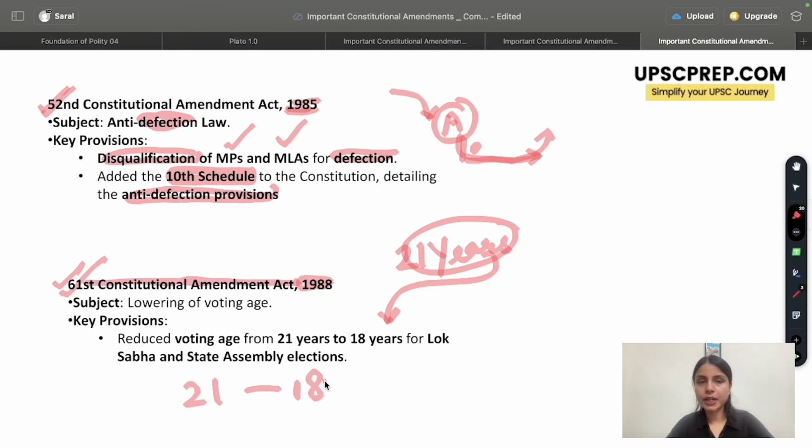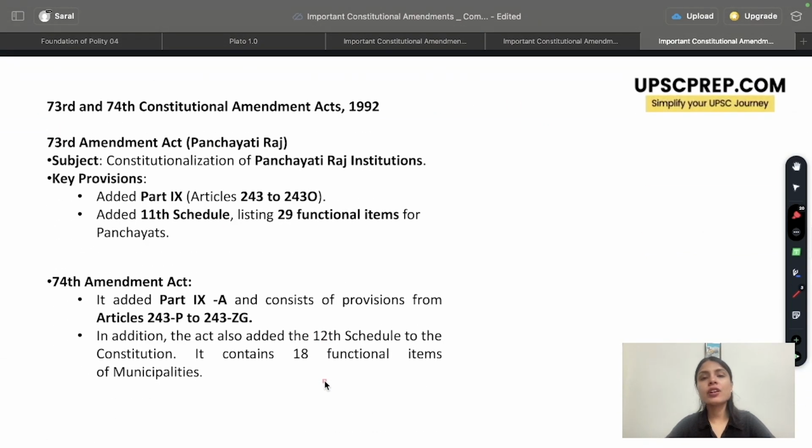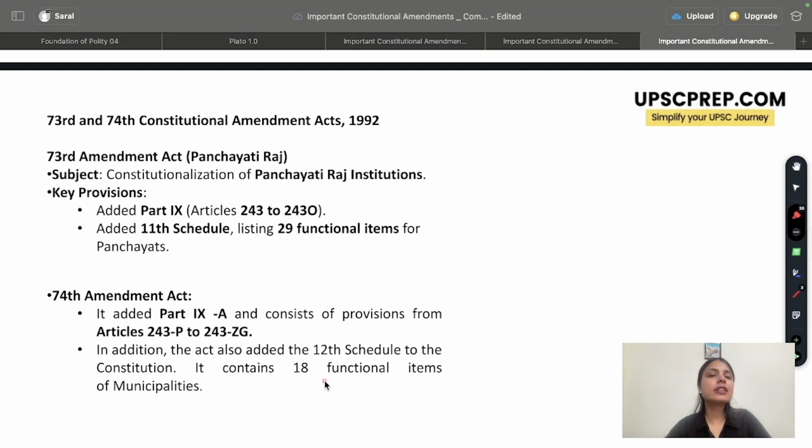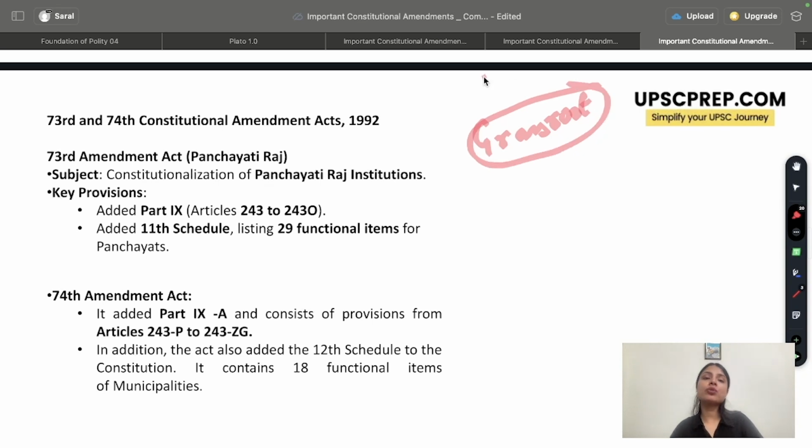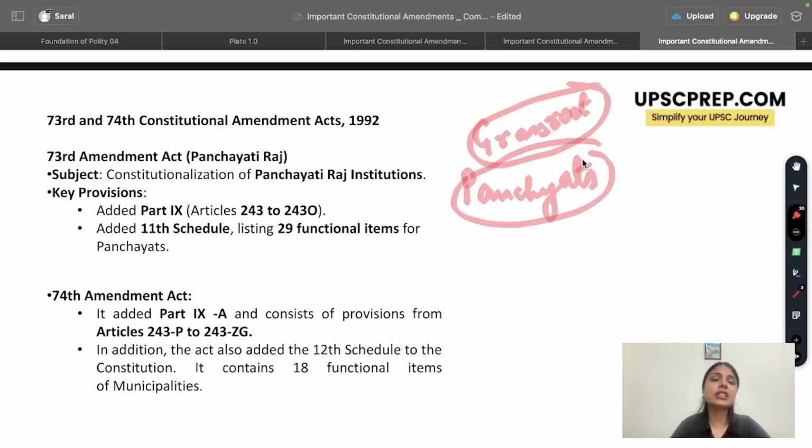Easy to remember. Alright. So the next important amendment that you must know is the 73rd and the 74th Constitution Amendment Act of 1992. Why they were introduced was to ensure grassroots democracy in the country. The idea was democracy should be able to reach the last mile, and that can be done when we have an organized system of panchayats and municipal corporations in the country. Now, don't think that before this no panchayats existed. Definitely, there were panchayats existing before the 73rd and the 74th Constitutional Amendment Act.